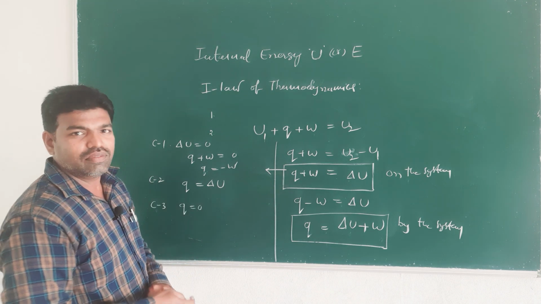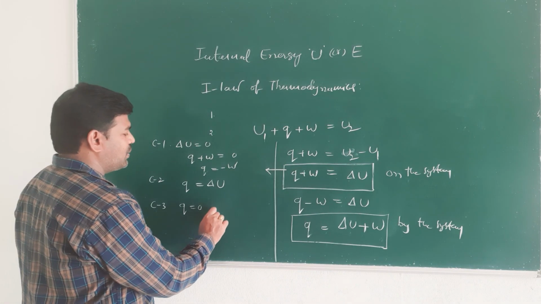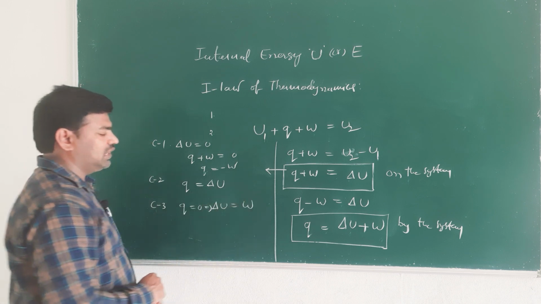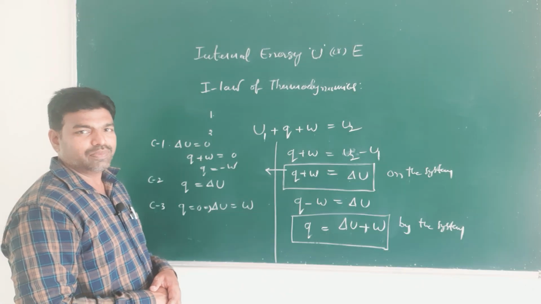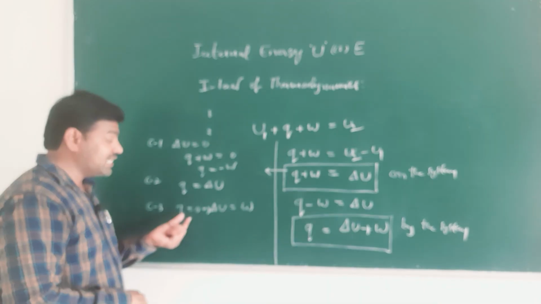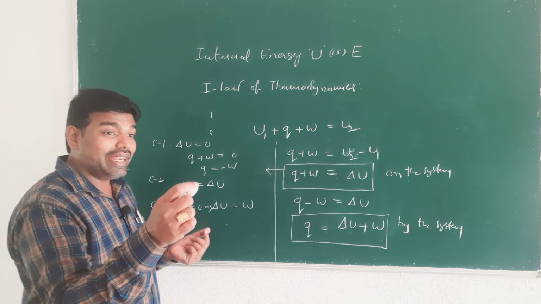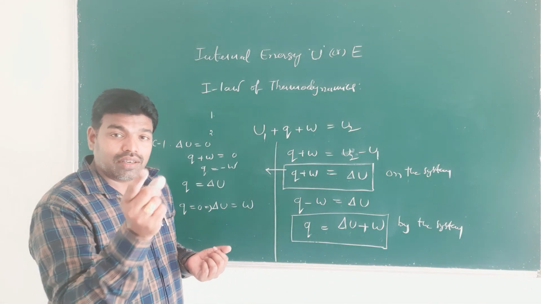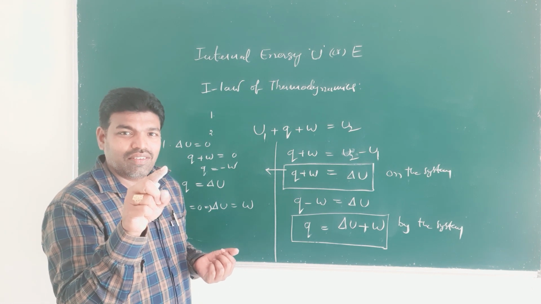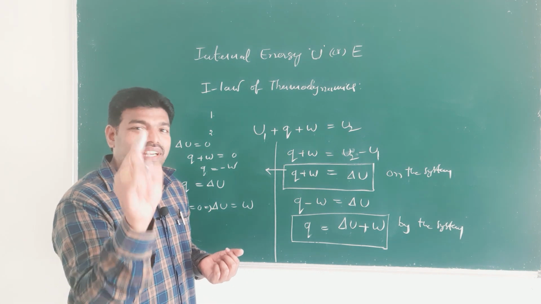When Q equal to 0, delta E equal to delta U equal to W. That means this is adiabatic. Q equal to 0, that is heat transferred between system and surroundings is 0. Where does it happen? In case of an adiabatic wall.